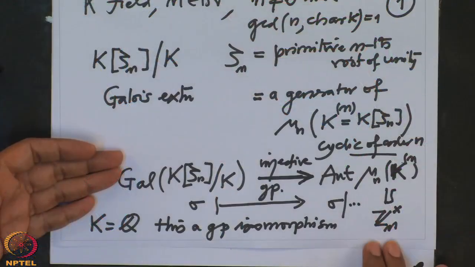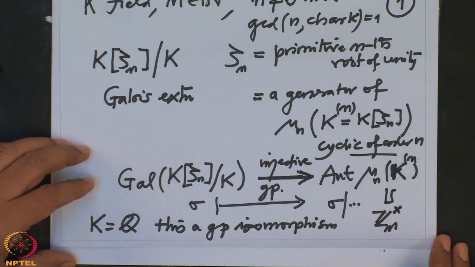This is the identification. So for Q we have the complete answer, namely the order of this Galois group is precisely the order of this automorphism group, which is precisely the order of this Zn cross group, which is precisely Euler's totient function phi n, the value of the Euler's totient function at n.